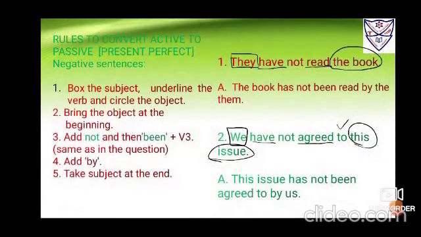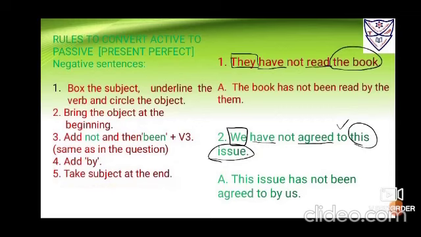Rules to convert active to passive, present perfect, negative sentences. Box the subject, underline the verb and circle the object. This will remain the same. Bring the object at the beginning. These two steps will again be the same. Third, add not. You have to add not before been, as I've told, because after been the verb in its third form is used. Okay, that is the same as in the question. Fourth step, add by. Fifth step, take the subject at the end.